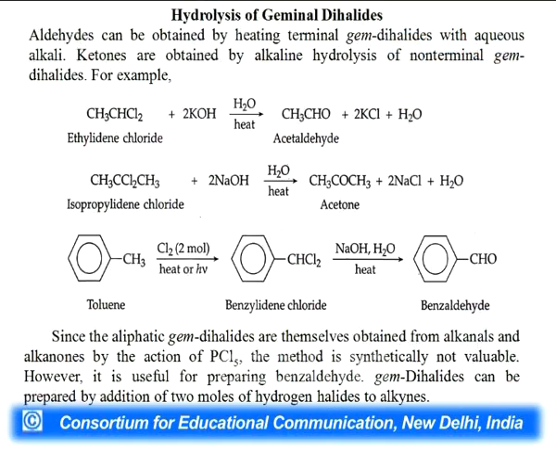Since the aliphatic gem dihalides are themselves obtained from aldehydes and ketones by the reaction with PCl5, it is not very important from the synthetic point of view, but it is useful for preparing benzaldehyde. Gem dihalides can also be prepared by addition of 2 moles of hydrogen halide to alkynes.